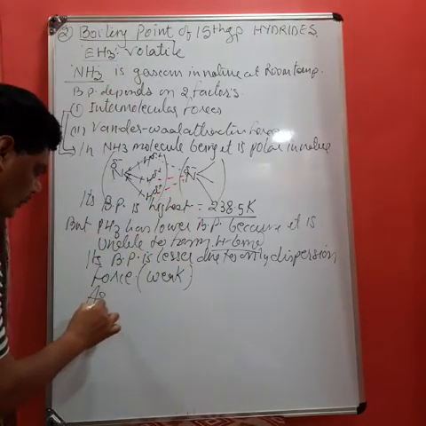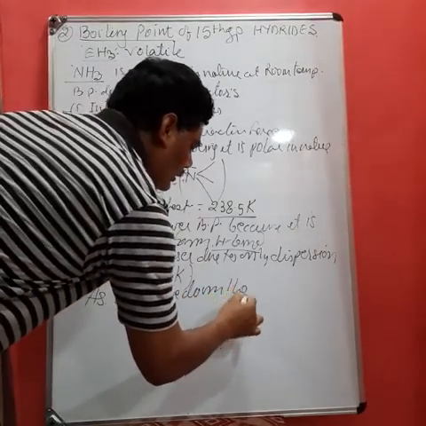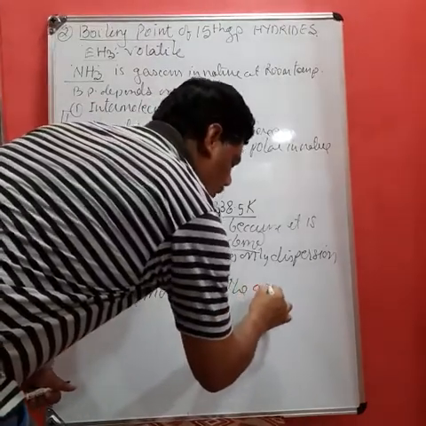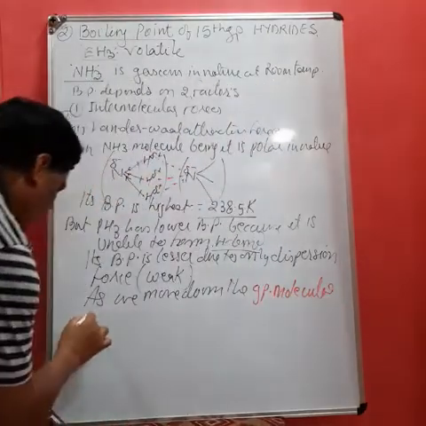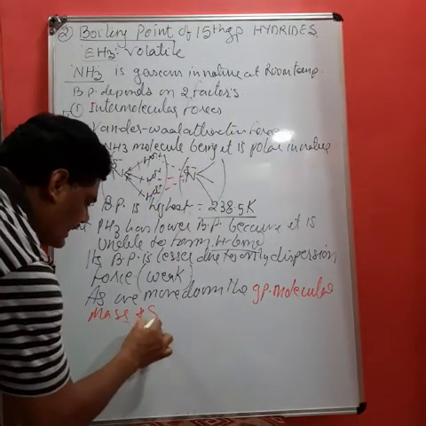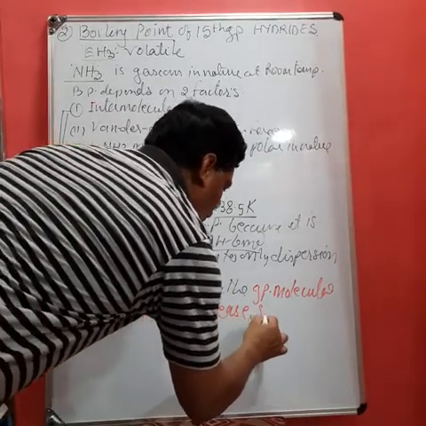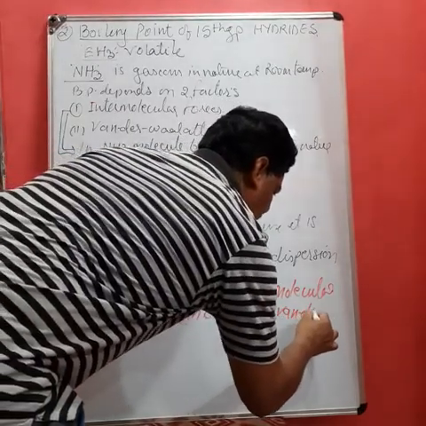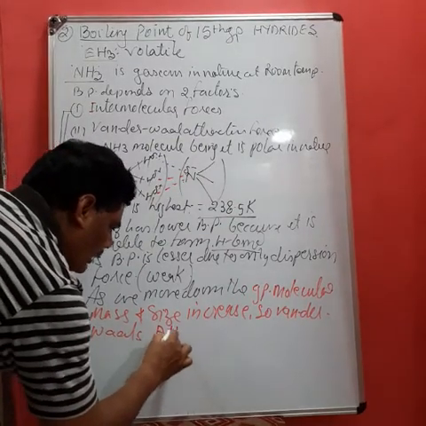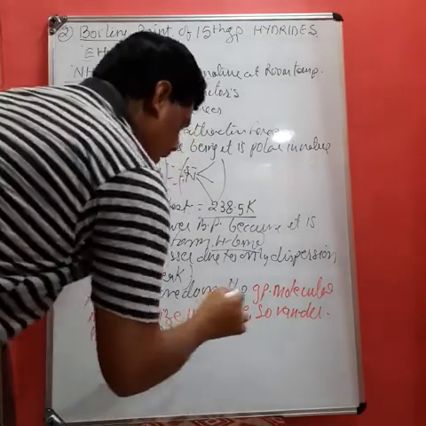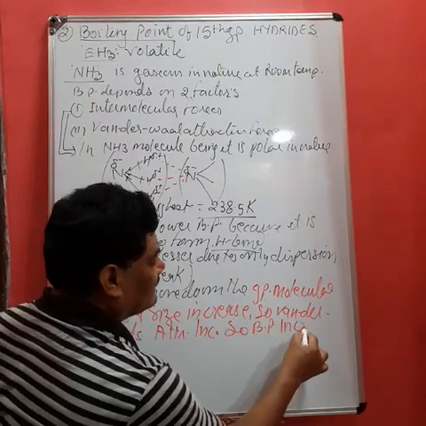As we move down the group, molecular mass and size increase. So van der Waal attraction, that is the second factor now, increases. And therefore the boiling point increases.